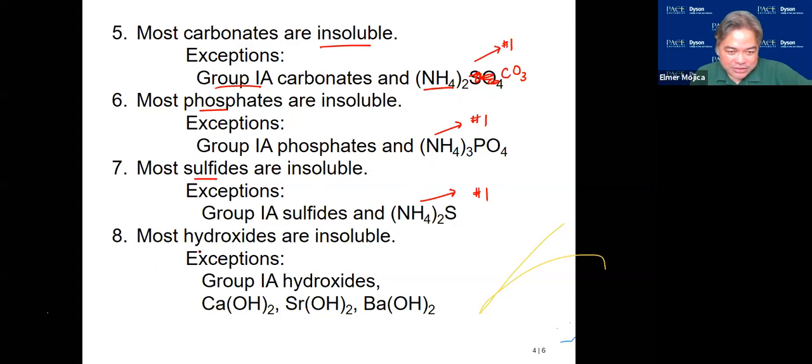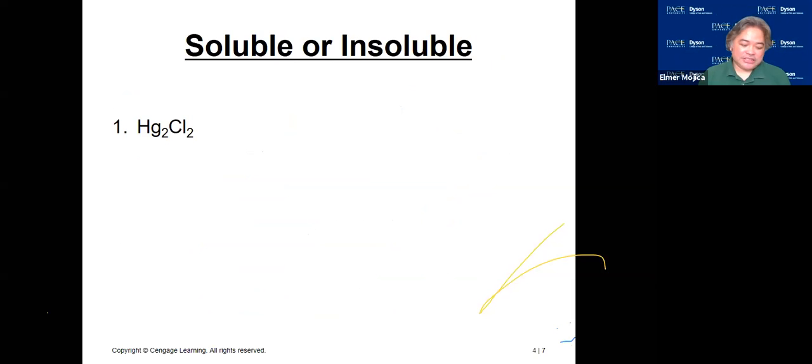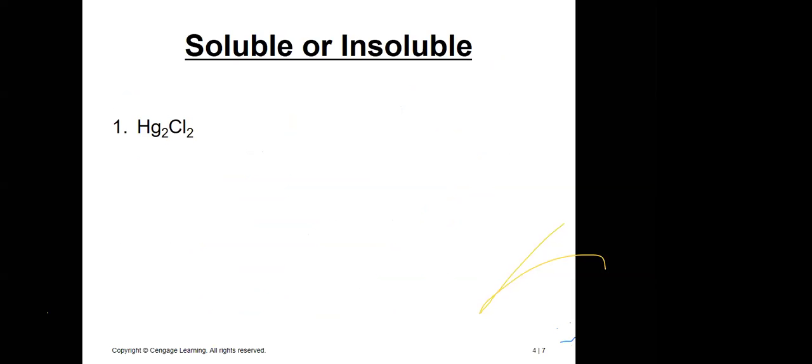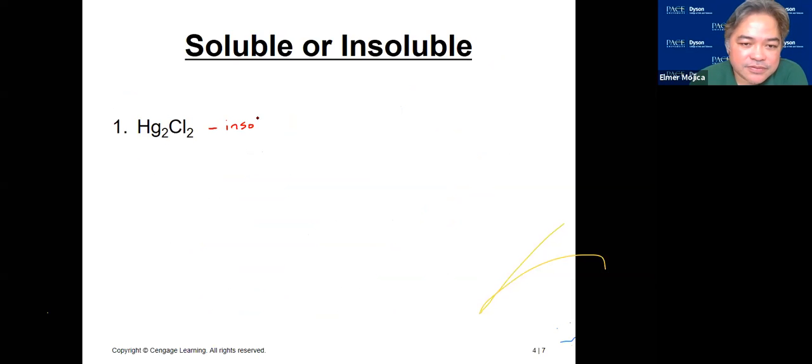Now, the last one that we have here, most hydroxides are insoluble. The exception, you have the group 1 and the group 2. Okay? So let's apply these rules now. Predict the solubility using the solubility rules of the following compounds. Hg2Cl2. Insoluble.